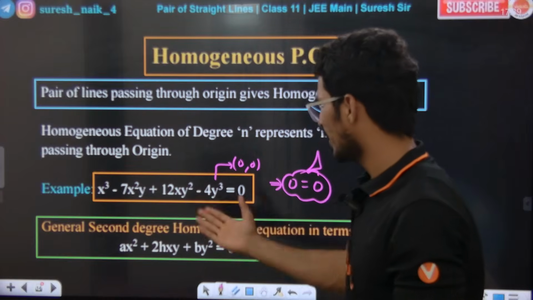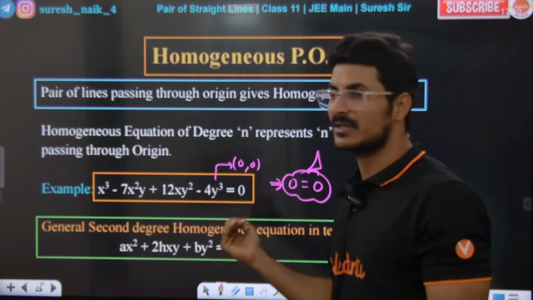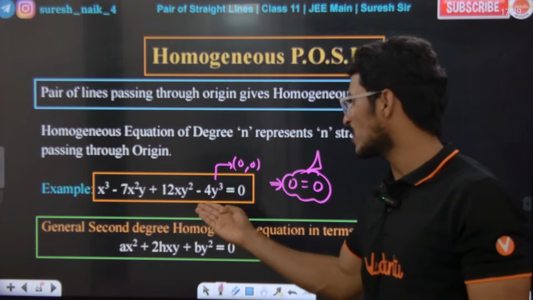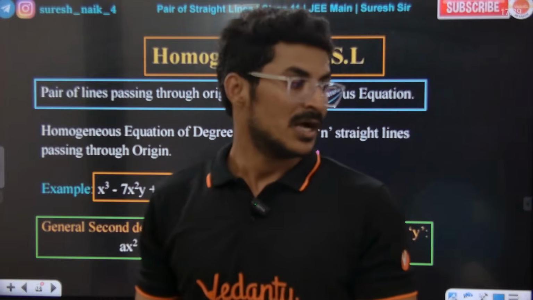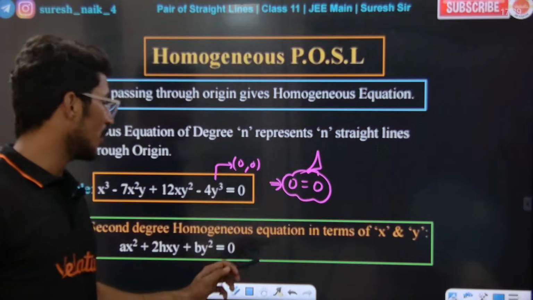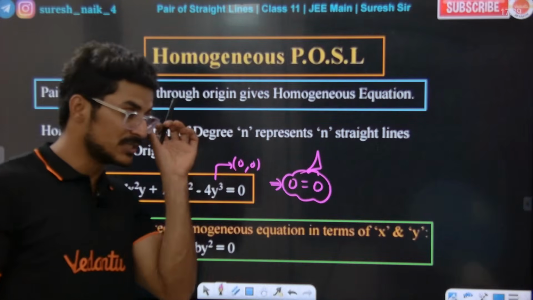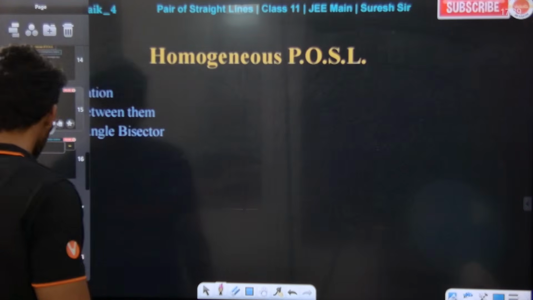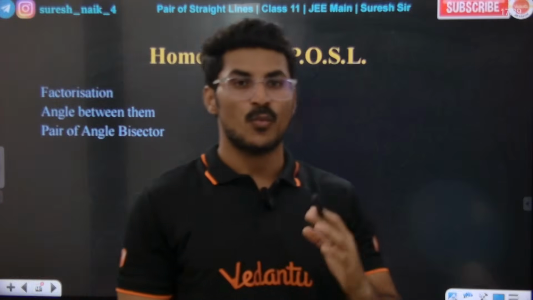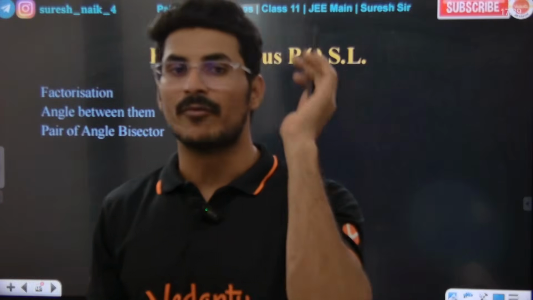For example, look at this third degree homogeneous equation. Is it a third degree homogeneous equation or not? It passes through the origin, satisfying the origin. Yes. Are you getting the point or not? This is a third degree equation, and this is the second degree homogeneous equation standard form. Very simple.